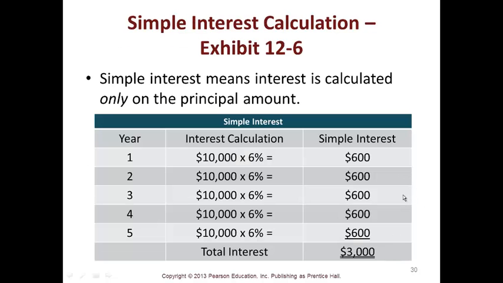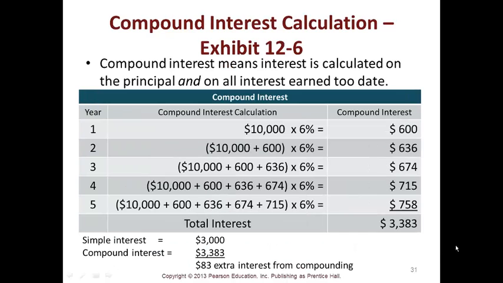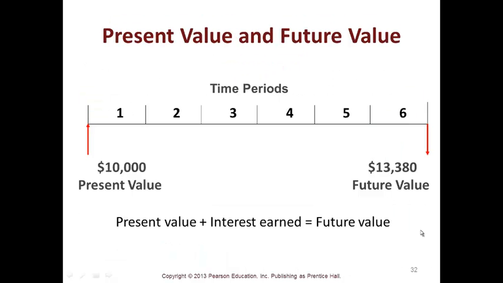Here's Exhibit 12-6. It shows you in your calculation, you take that 10,000 times 6% over the life, and that's your total interest. So simple interest is you only get interest calculated on principal. Compound interest means you get interest on top of interest, which is how most things work. Your present value and your future value, you have your time period. So in the future, you have a value, and the present value right now is 10,000. So your present value plus your interest earned is your future value.